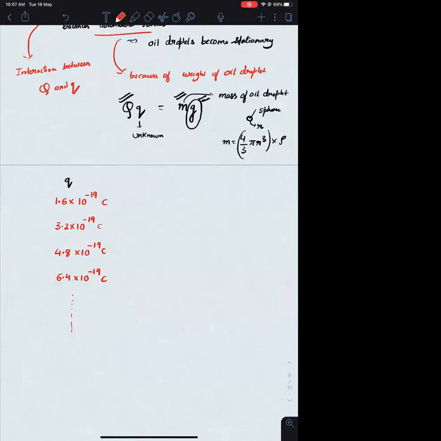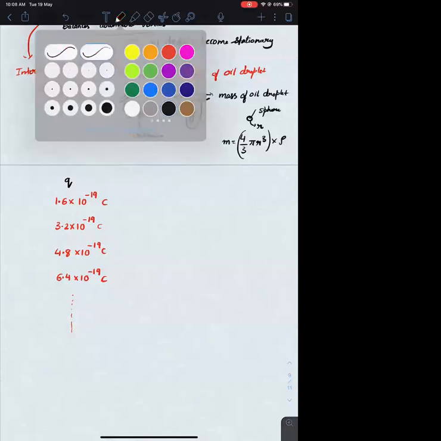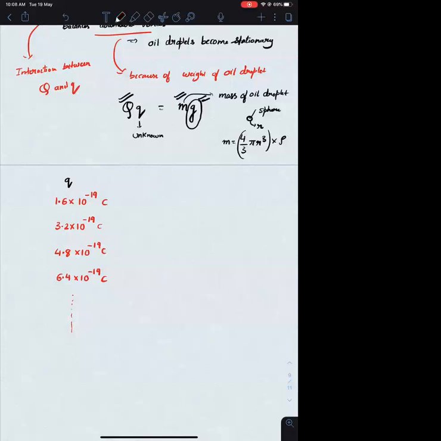It will be 1.6 because it is the lowest, right? Sorry, not audible. Can you repeat? 1.6, you are saying. Q equals n times e. Okay. All these charges, can I say they are multiples, n times 1.6 into 10 raised to minus 19? In this case n equals 2, in this case n equals 3, in this case n equals 4.